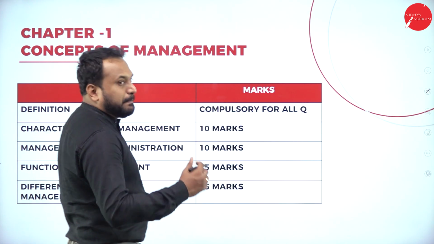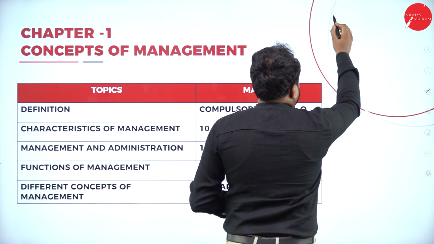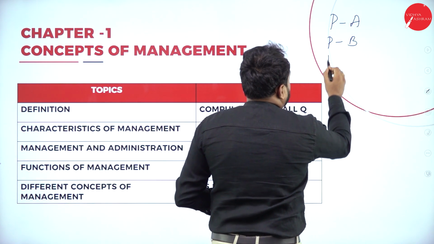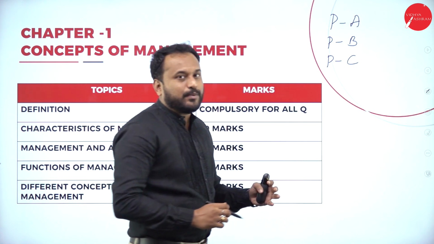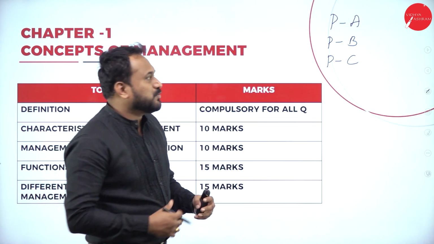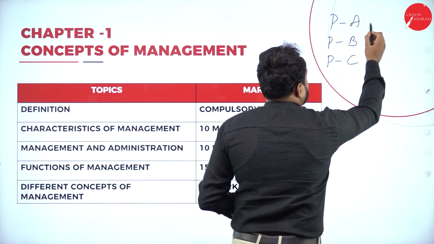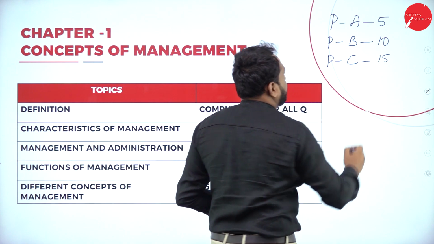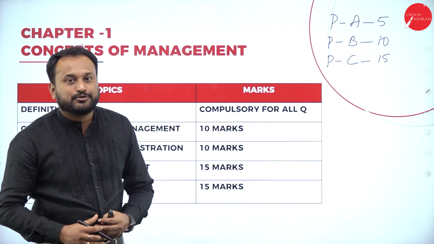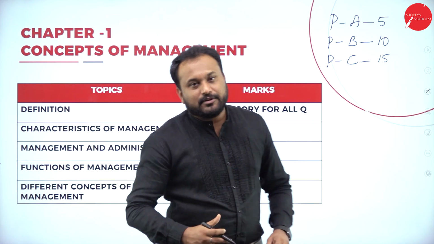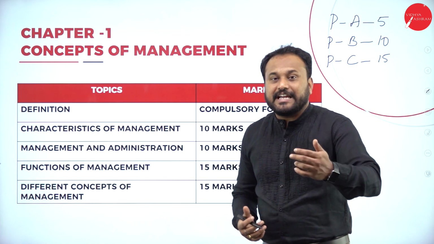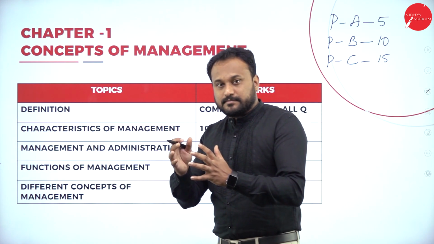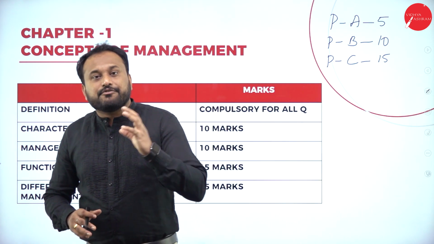We have 3 parts, namely part A, part B, and part C. Part A is for 5 marks, part B is 10 marks, and part C is 15 marks. So you are supposed to prepare for these types of questions, which will be 5, 10 and 15 marks. You will never get a question like "define management". You will be getting a 5-mark question.